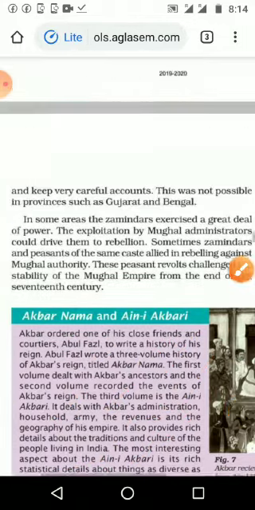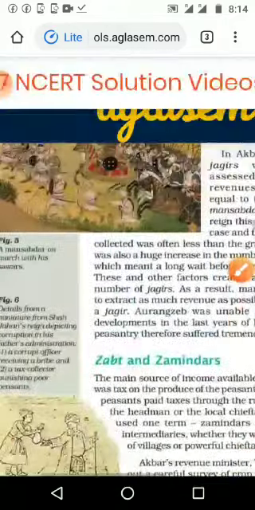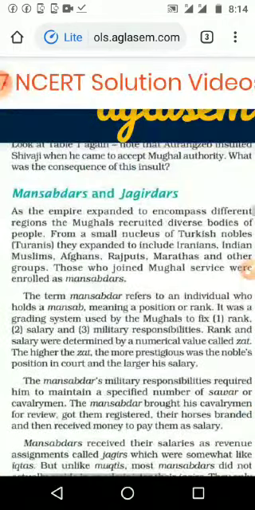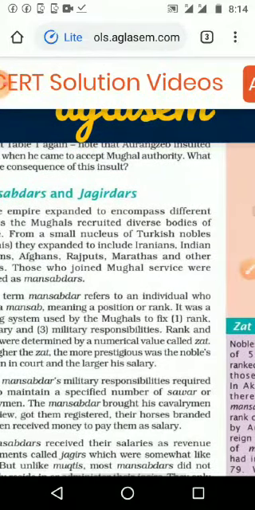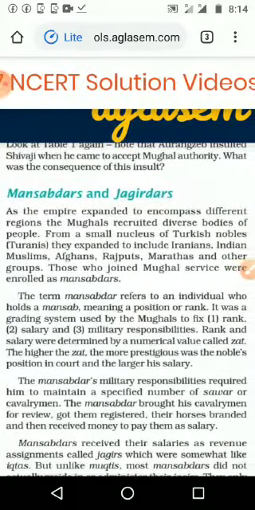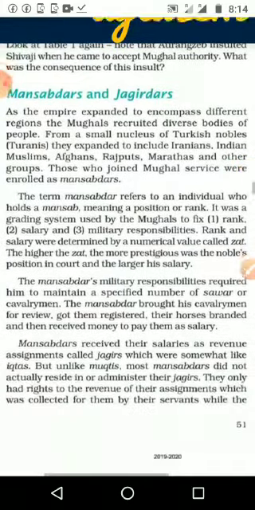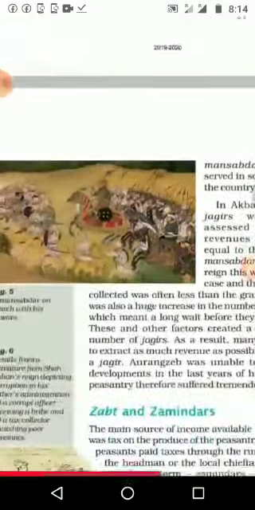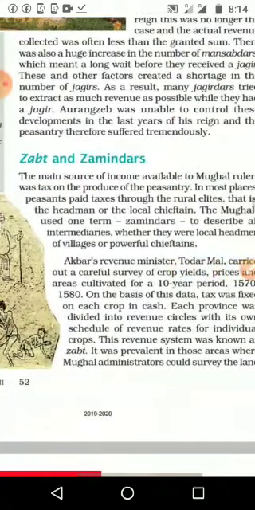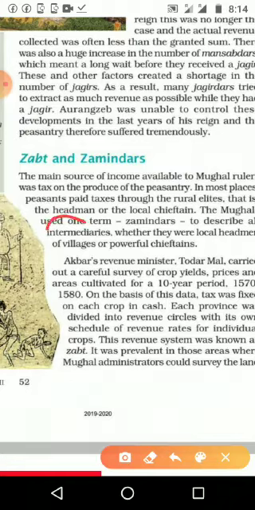So what all things did we discuss today? We discussed 3 points. First point, the Mansabdar and Jagirdar, that is the rank given to a person to do the administration or control the military. Second point, the Zamindar, the chief person who collects the tax, the person standing intermediate between the king and the people, called the Zamindar by the Mughal emperor.